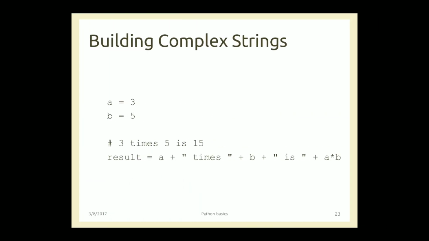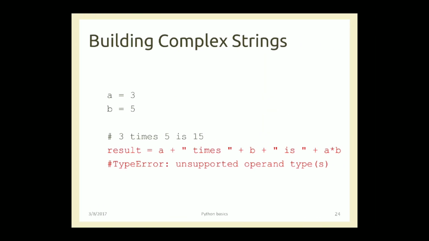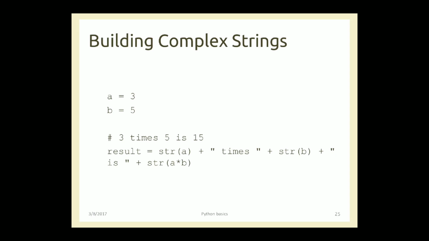Whereas in building complex strings, if in this result variable I am writing like this, a plus " times " is a string, whereas b is a variable, then " is " is a string, then a into b. Over here this is going to raise an error. The error will be a TypeError because of unsupported operand types, right? That means over here we have not converted these variables, because these variables are holding integer values. a is holding 3 and b is holding 5. So we have to convert them into strings first.